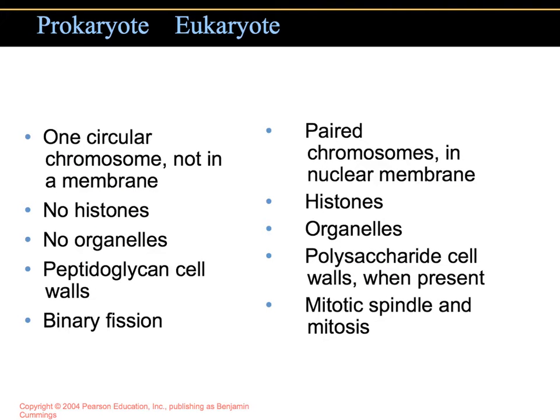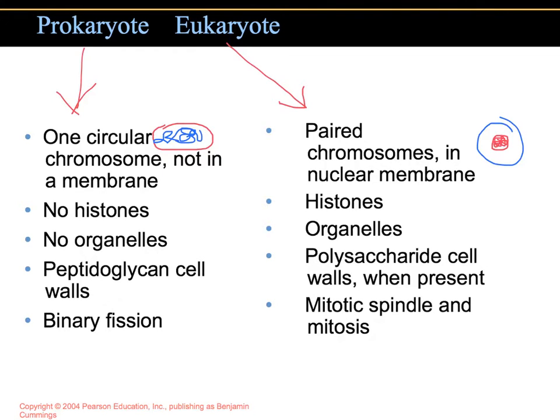The differences between the prokaryotic cells and the eukaryotic cells are plentiful. Because of the formatting, I'm making some arrows so that you know which heading goes to which column. For prokaryotic cells, they just have a simple singular chromosome, and it is not in a membrane. So the cell, if I were to draw it here, you would see that their genetic material is not in a nucleus. We just call that a nucleoid region. Whereas the eukaryotic cells have DNA that is contained within a nucleus. There's a membrane surrounding it.